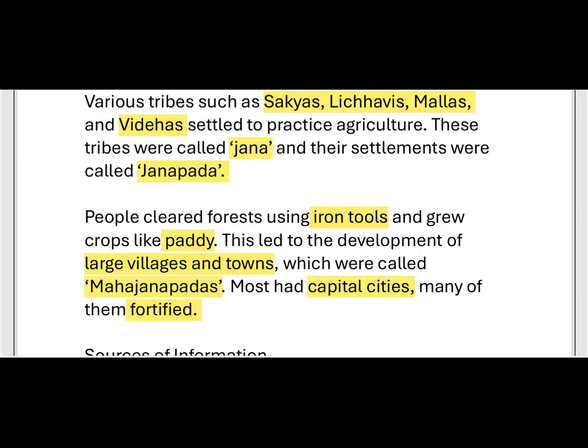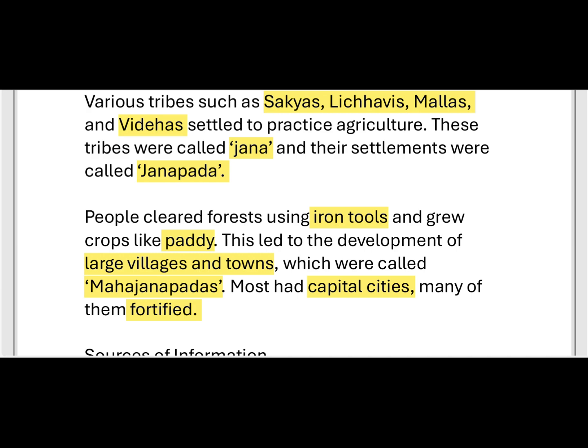We have discussed the tribal people such as the Sakyas, Lichavis, Mallas and Videhas. These tribal people were called Janas and their settlements were called Janapadas, which were small.